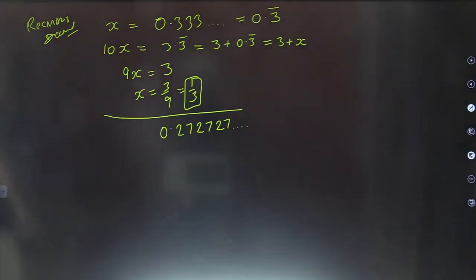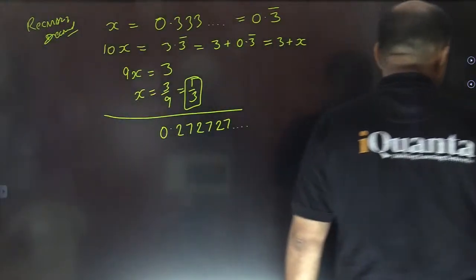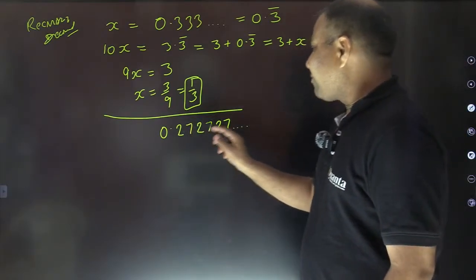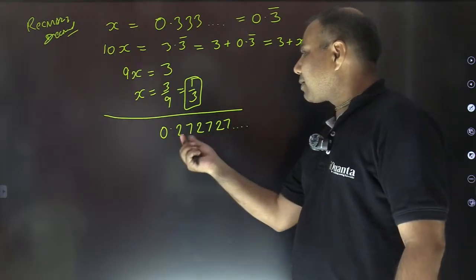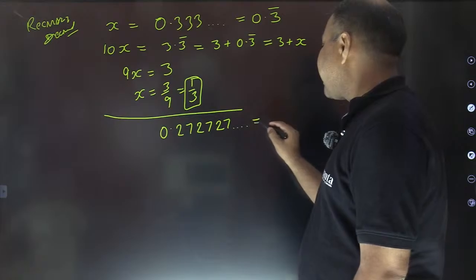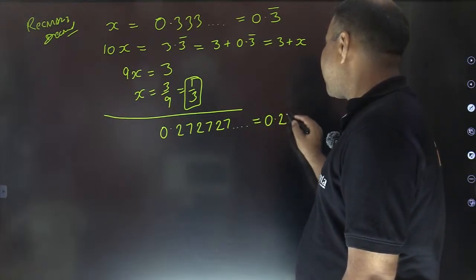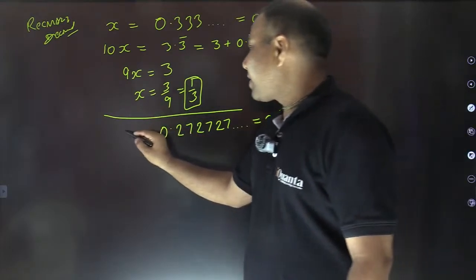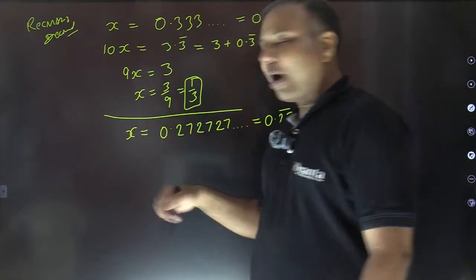Yashasvi, see, all the steps are mentioned here. Let's see it again. You can see the group of 27 is repeating after the decimal. So we can write it as 0.27 with the 27 under the bar. Fine. We assume this to be our x. So how to solve it further?